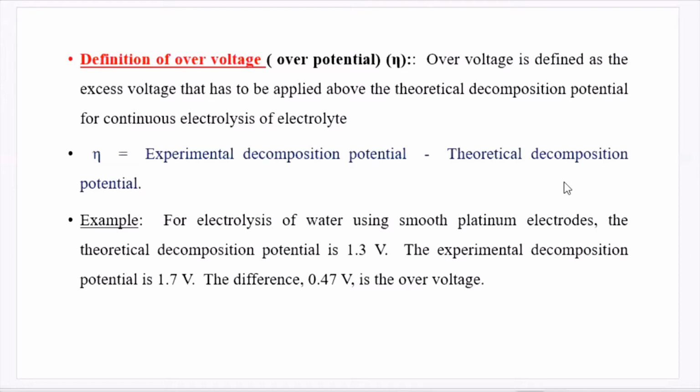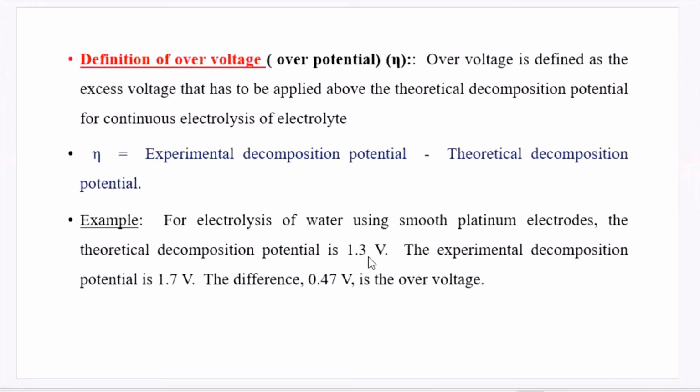But sometimes at that voltage, the electrolysis of the electrolyte will not take place. So we need to apply more voltage than the theoretical decomposition potential to bring about continuous electrolysis. The difference between the actual experimental decomposition potential and the theoretical decomposition potential is called over voltage. For example, in the electrolysis of water, the theoretical decomposition potential is 1.3 volt.